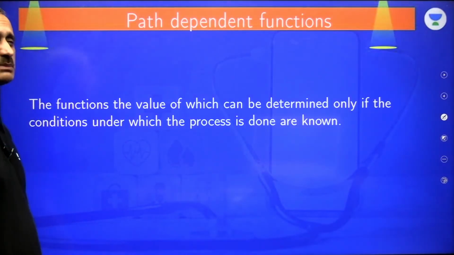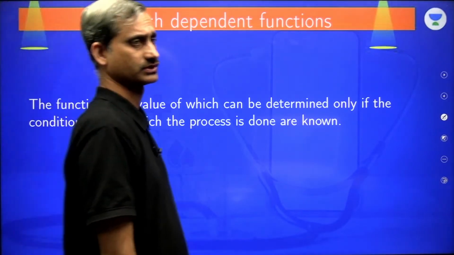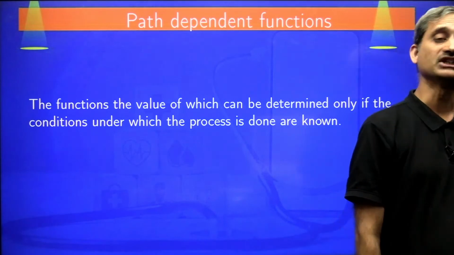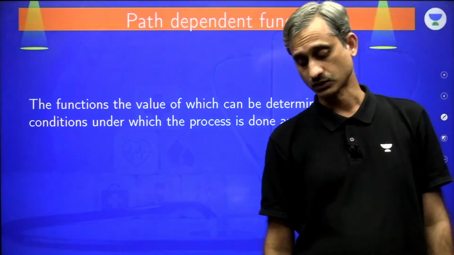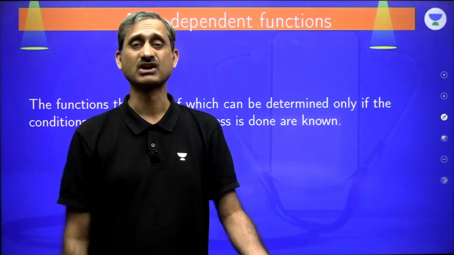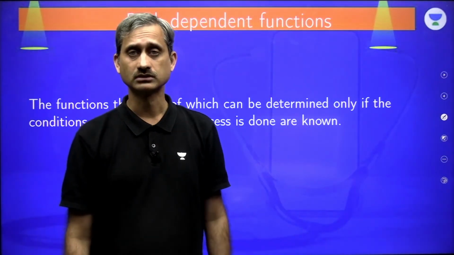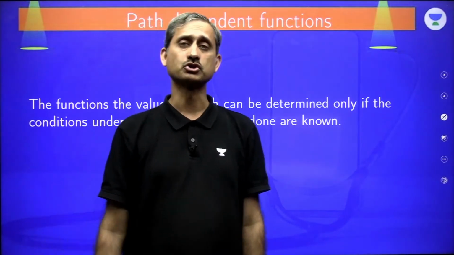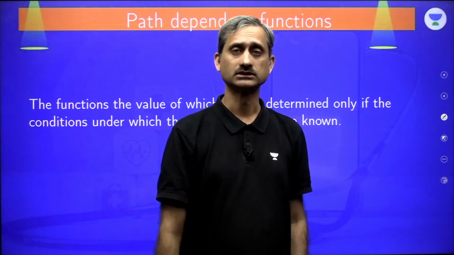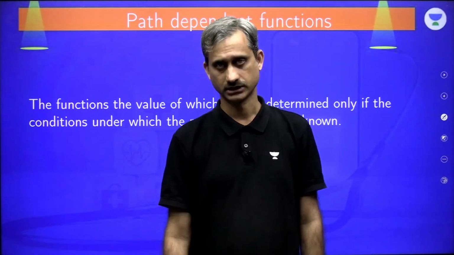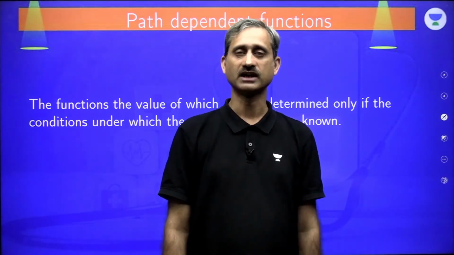Now we have something called path dependent functions. The functions, the value of which can be determined only if the condition under which the process is taken is known. Something like, when you talk about the path dependent function, it's something like what is the distance traveled? What is the path you followed? So that becomes a path dependent function. How much time you took to reach from one place to another? Path dependent. Okay? How you did it.